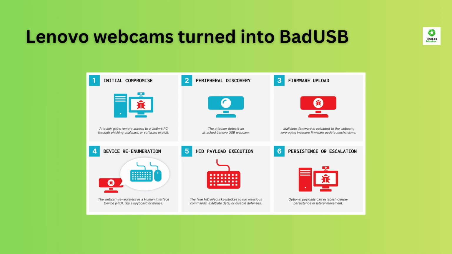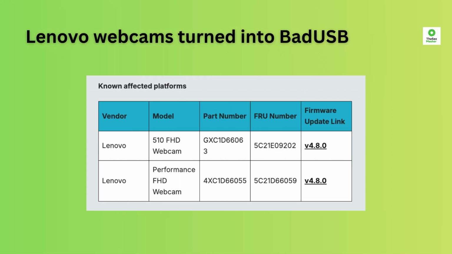Lenovo issued firmware version 4.8.0 after disclosure. SigmaStar released a tool to fix the underlying vulnerability. Targets include anyone with the affected webcams. They're popular with home offices and enterprise setups. A compromised camera could inject commands, install backdoors, redirect network traffic, or exfiltrate data.